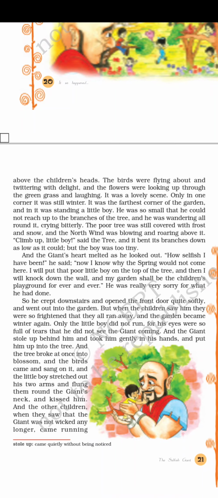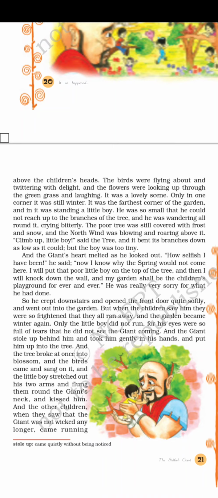The giant's heart melted as he looked out. Melted means he softened. First he was selfish, harsh, rude, but his heart melted, softened down. "How selfish I have been," he said. He said he had been very selfish. "Now I know why the spring would not come here." Then he understood why the spring did not visit. "I will put that poor little boy on the top of the tree," and he decided to help that little boy climb up to the top of the tree.